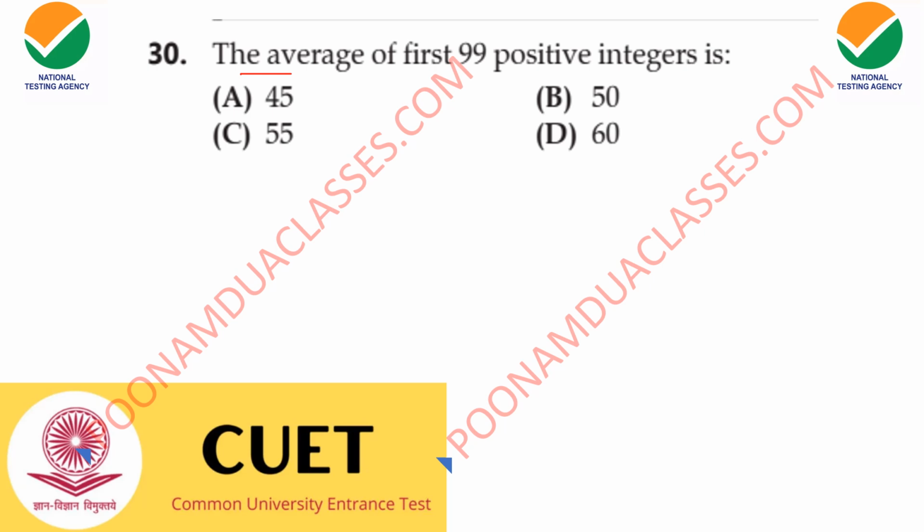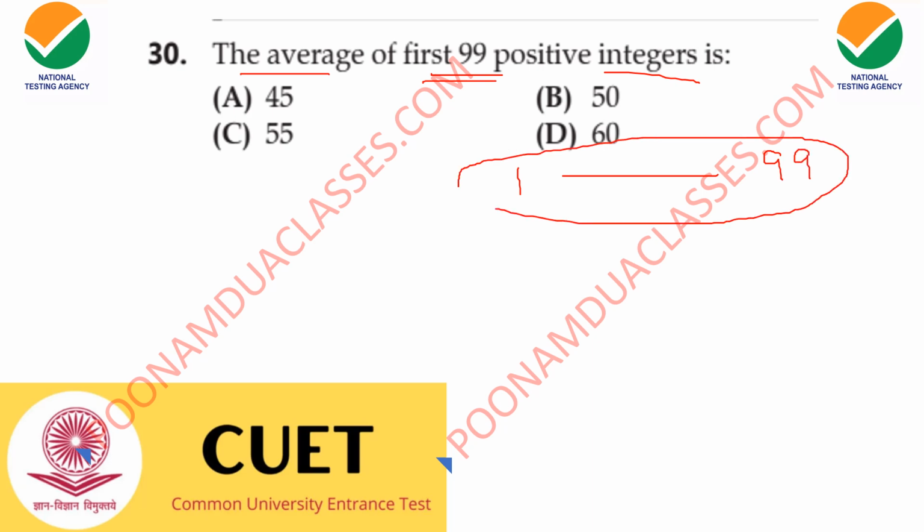Now we are to find the average of first 99 positive integers. I know all of you know how to calculate average. Average is the sum of the total numbers divided by the number of the integers. लेकिन यहाँ पर first 99 है, 1 से लेकर 99. Will you be doing the sum of all the numbers? That is too much time taking.